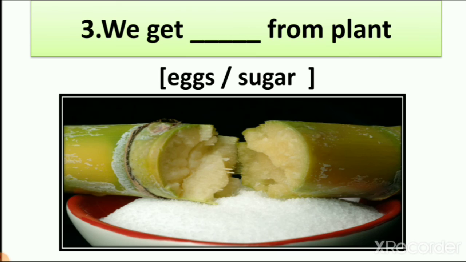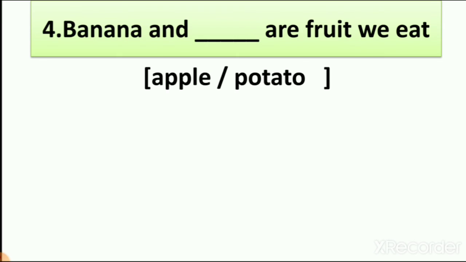So what is the answer? What do we get from plant? Eggs or sugar? Did you see anywhere the plant of eggs? Yes or no? No, because we get eggs from hen and hen is animal. So we get sugar from plant. As we learn in this lesson, we get sugar from sugar cane and sugar cane is a plant. So we get sugar from plant. The answer is sugar.